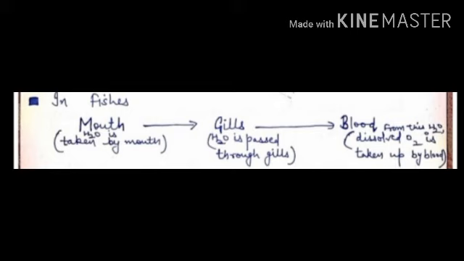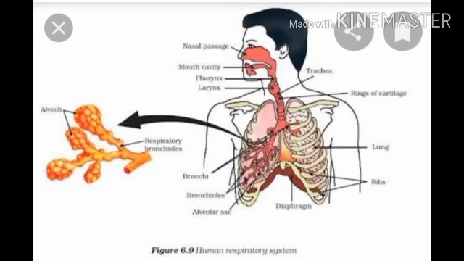Have a look here. Mouth: water is taken by mouth. Then gills: water is passed through gills. Then blood: dissolved O2 is taken from water into the blood. Now have a look at the major respiratory organ of human beings, that is two lungs, one right lung, second left lung. Let us talk about parts of the human respiratory system. First part is the nasal passage.